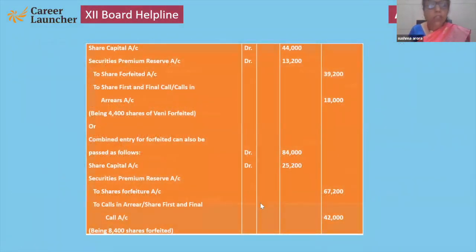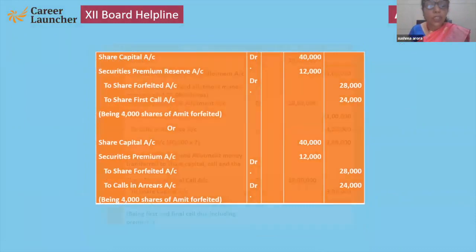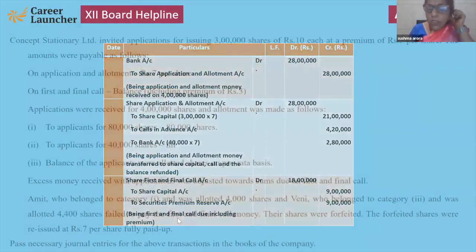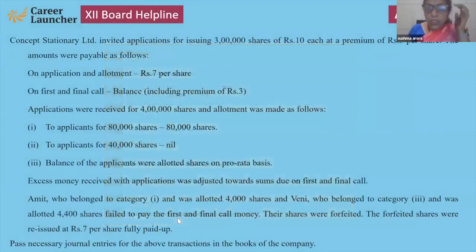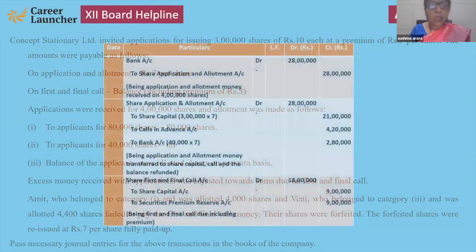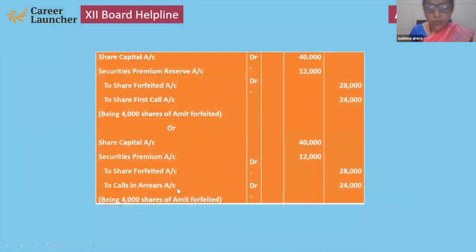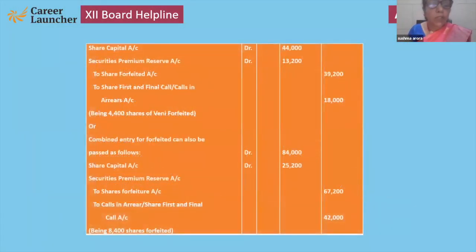Now they have not given us any instruction about the reissue. Okay, note down the question. These shares are forfeited and then reissued. So first we have to forfeit 4,000 shares of Amit because it is from category 1.